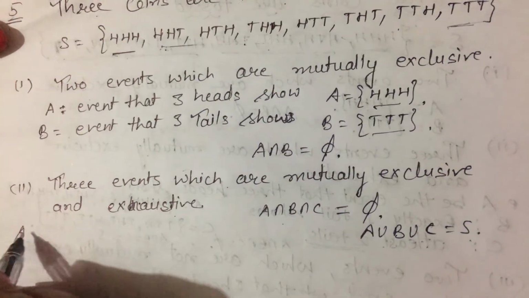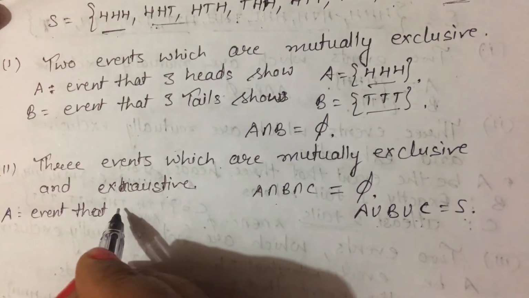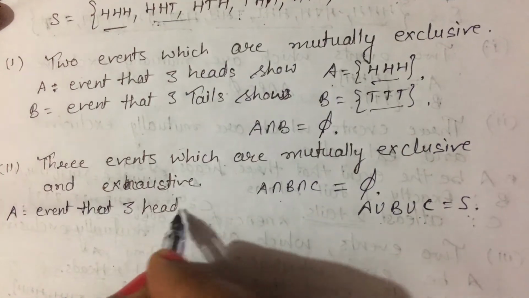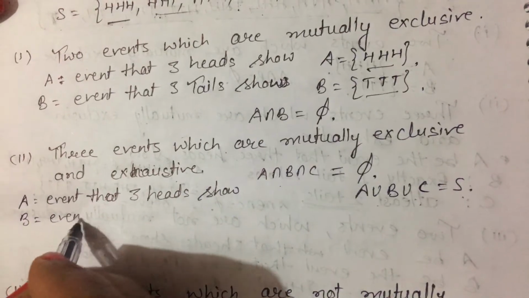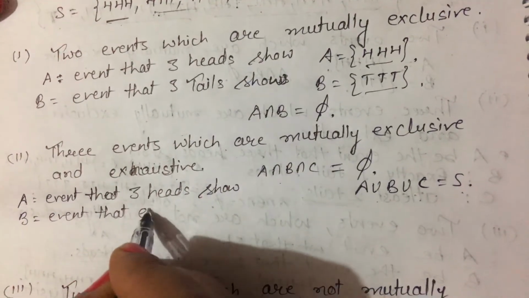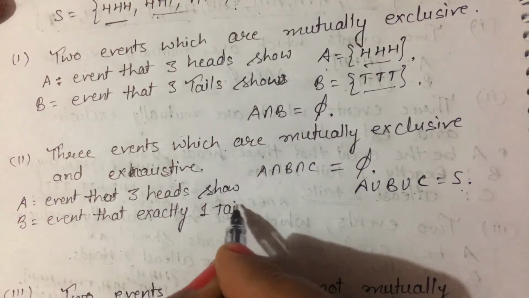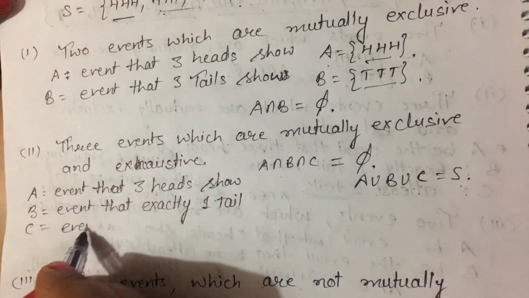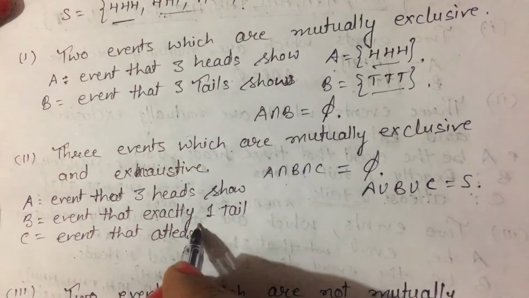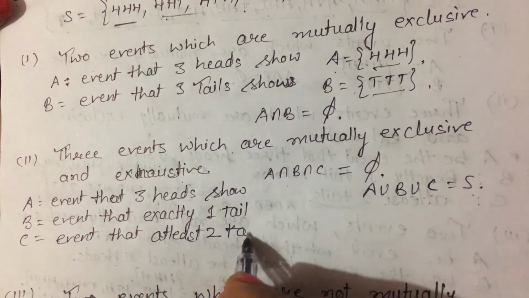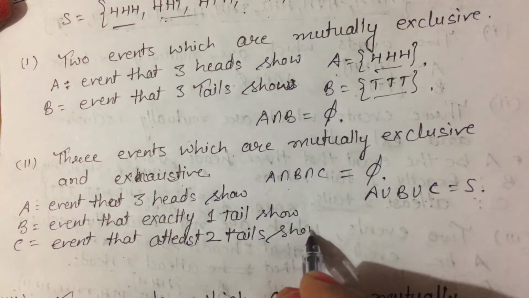Okay, so in this first case, A is the event that 3 heads show, B is the event that exactly one tail shows, and C is the event that at least 2 tails show.